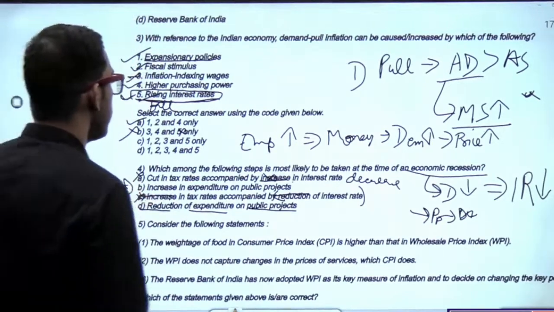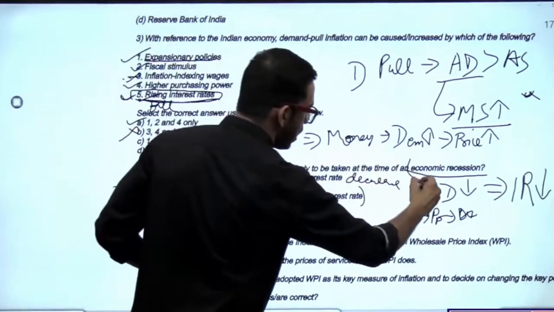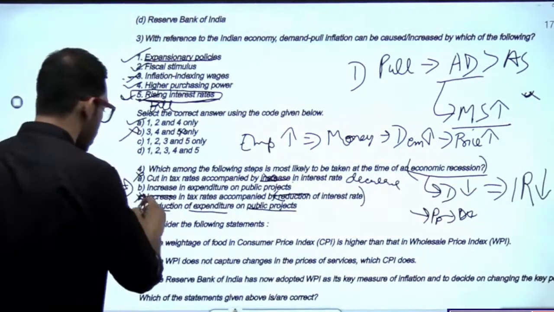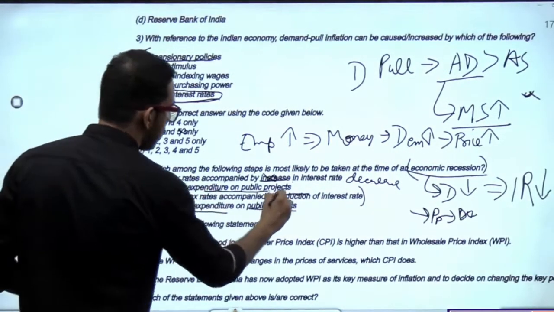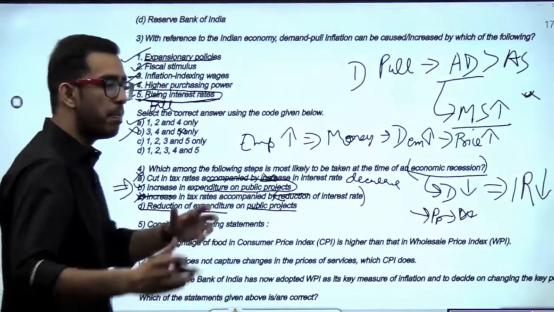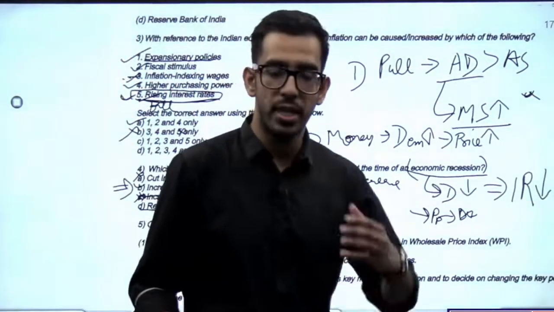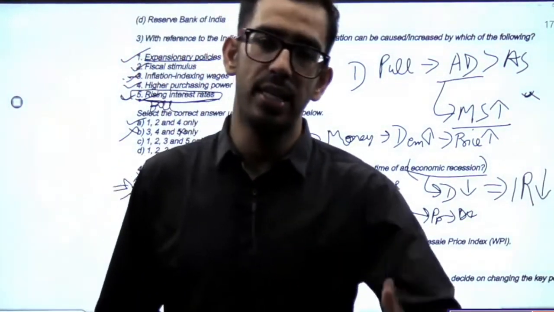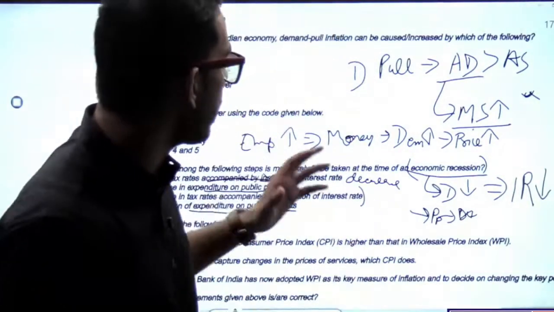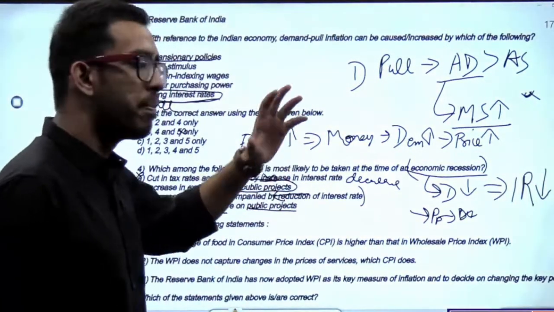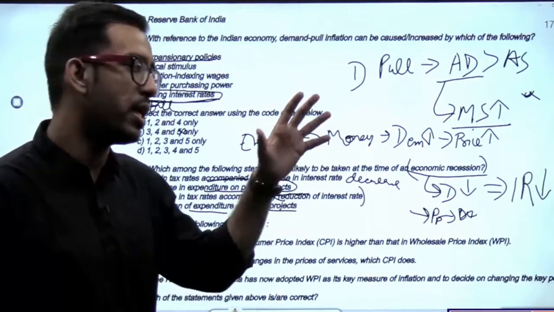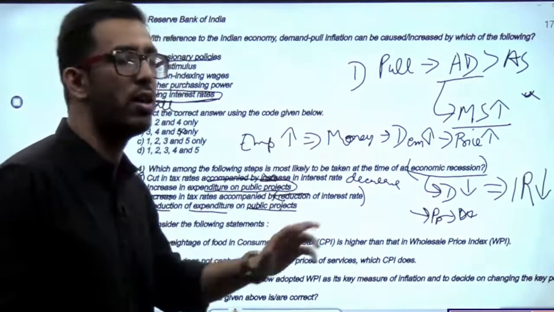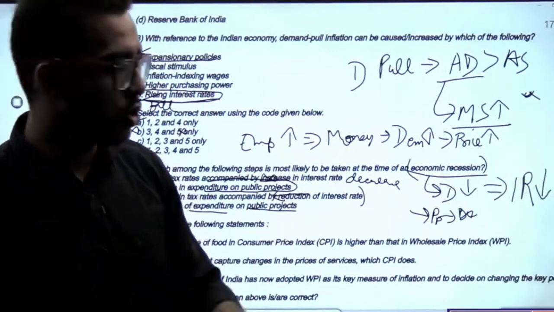So when I'm talking about a situation of recession, in this situation what the government does is it tries to increase the expenditure on public projects, and as a result people get more employment opportunities, they have more money in their hands, and as a result the demand is again brought back, their demand again rises and prices are increased, and then it is brought to an equilibrium level, and the country is taken out of the recession. So I hope this is clear.